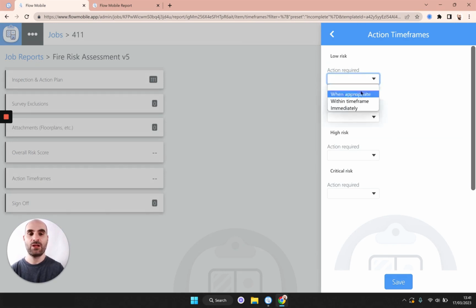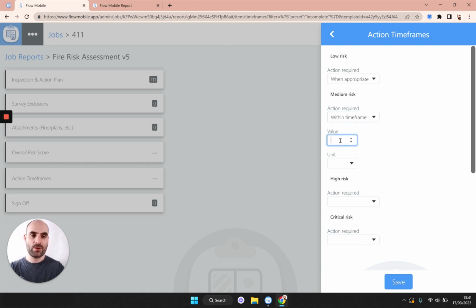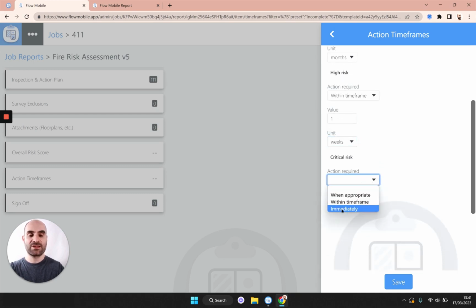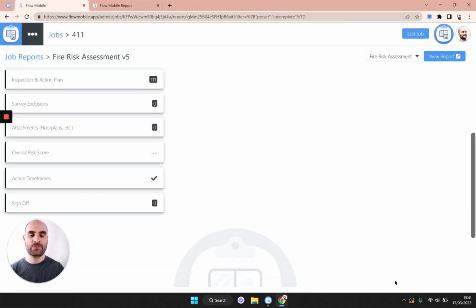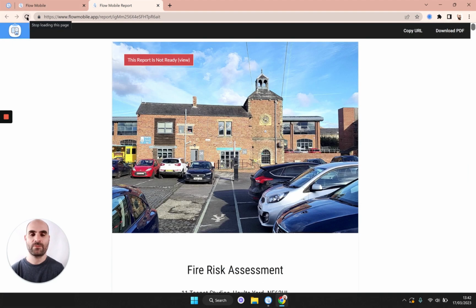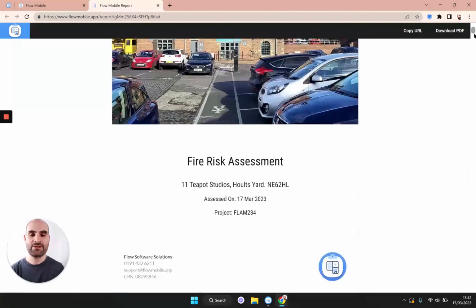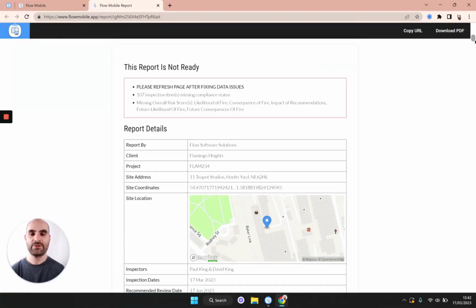So for example, a low risk should be when appropriate, a medium risk, maybe this would be within 1 month, high risk could be within 1 week, and a critical risk, maybe that's immediately. Great. So we've now told the client how long they should take to resolve each of these risks ideally. Now in the report, those errors should now have disappeared, as they have done.